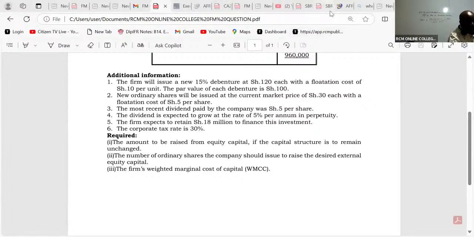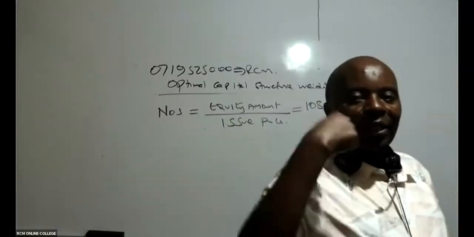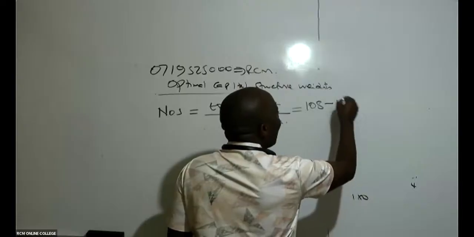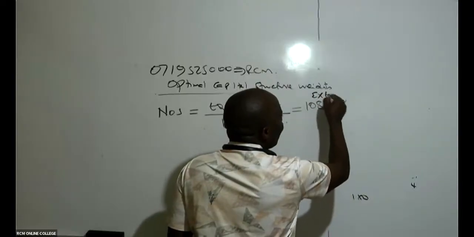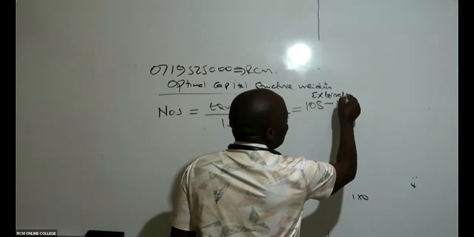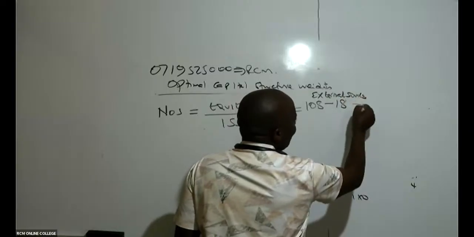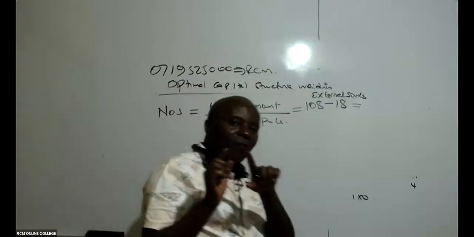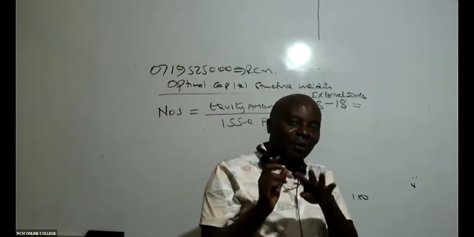To finance this investment, we shall retain from our profits 18. So meaning that externally, how much are we going to get from external sources?